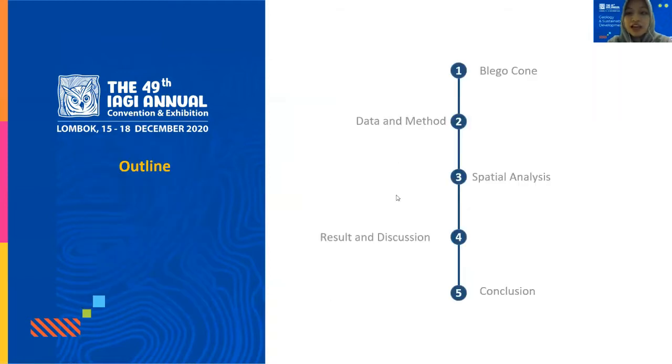Here's my outline. First of all, I'm going to introduce the Blegokon, and then I'm going to explain the data and method. The next is I'm going to explain the spatial analysis. The fourth, I'm going to explain the result and discussion. And the fifth one, I'm going to conclude the research.